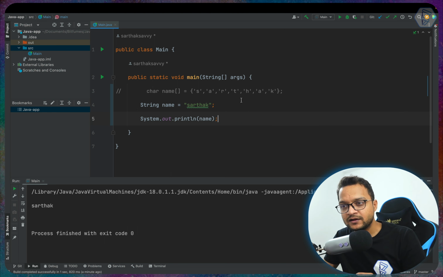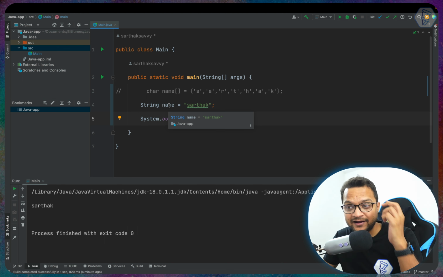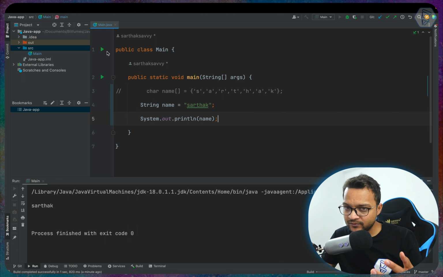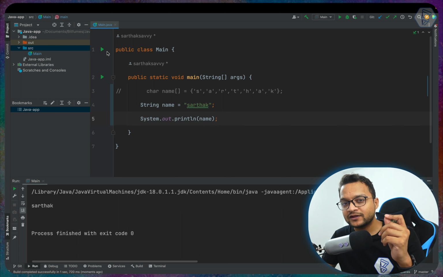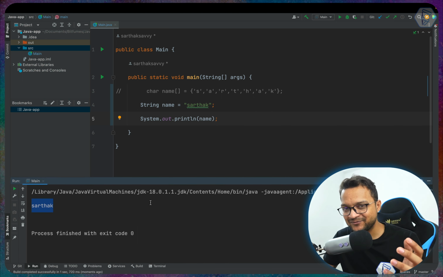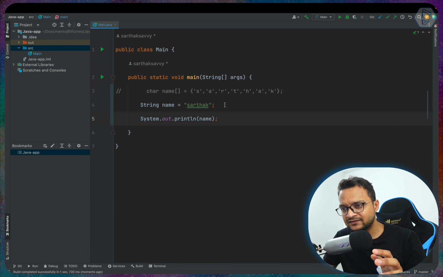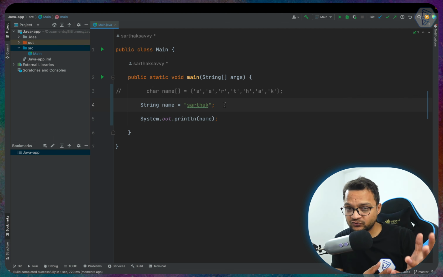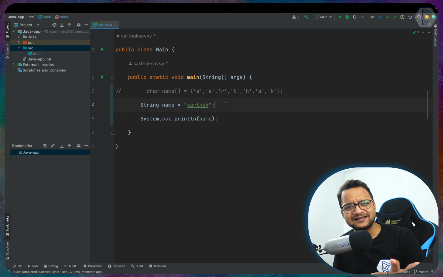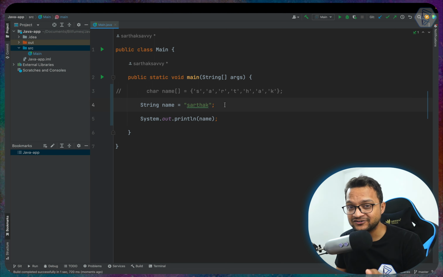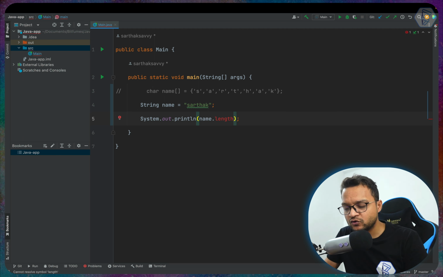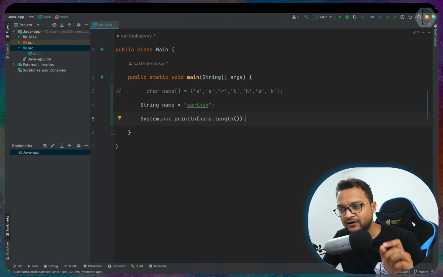So this time we have not created any array, we have created a normal variable with the type of String, and we get exactly the same result. So with this we understand that strings in Java are basically arrays of characters. If a string is an array, then this means we can also get the length. But this time we need to call the length method for this name.